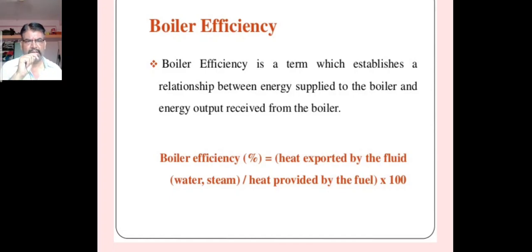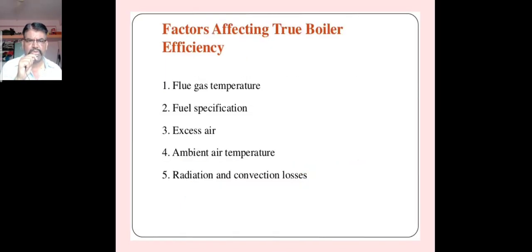So you can see the boiler efficiency is given in terms that establish a relationship between the energy supplied to the boiler and the energy output received from the boiler. The boiler efficiency is equal to the heat absorbed by the fluid, the fluid may be water or steam, divided by the heat provided by the fuel, multiplied by 100. Whenever we calculate the efficiency, we always have to multiply by 100.